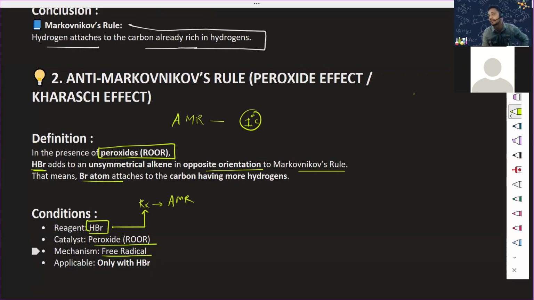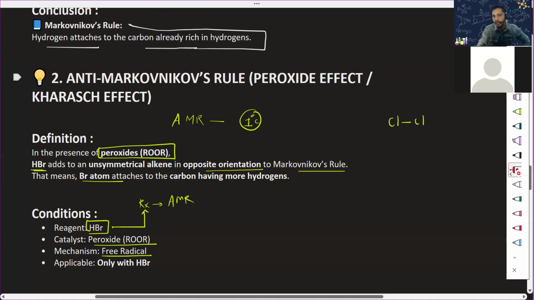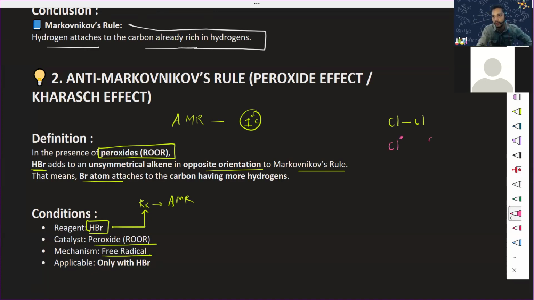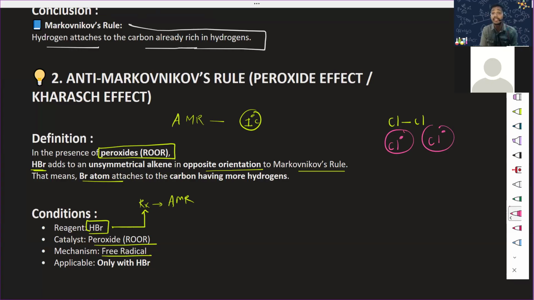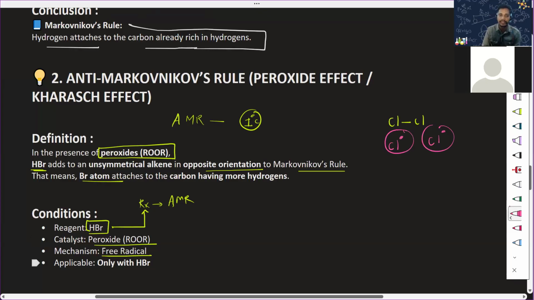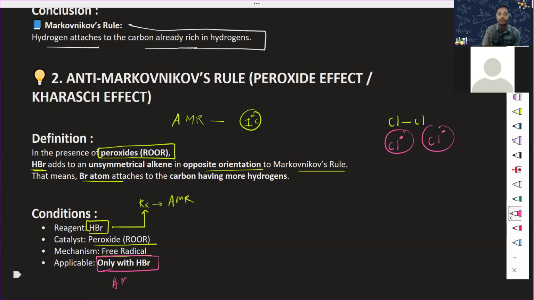What is a free radical? For example, the Cl-Cl bond is cleaved by light energy, homolytically. So each Cl gets its own electron. Do you remember where we learned this? In the alkane part, under UV radiation from the sun. That is a radical over there, right? Free radical attack, and only with HBr does the anti-Markovnikov rule apply. This point is very much clear.